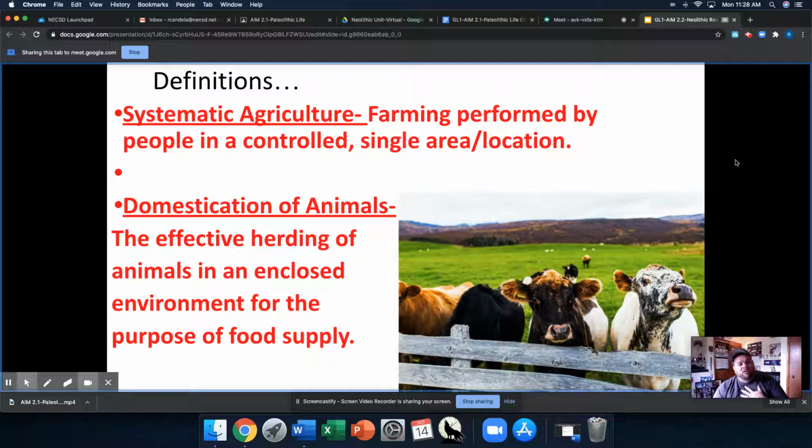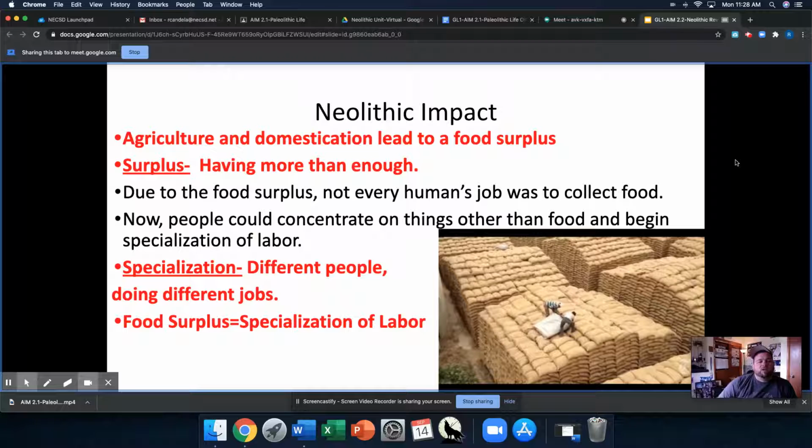So what I want to do is start selecting which cows breed with which other cows. And what I could do is group those cows up together in their own fenced-in area. And I could perform what's called selective breeding. Now I could get like a super herd of super cows. And that's really the beginning of selective breeding. And this has profound impacts on food also. So I just wanted to point that out from last period.